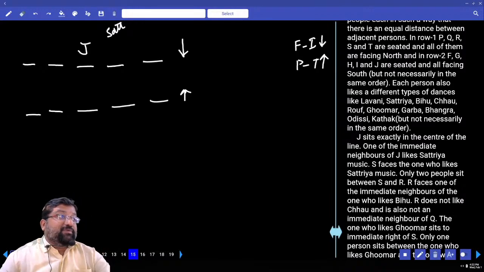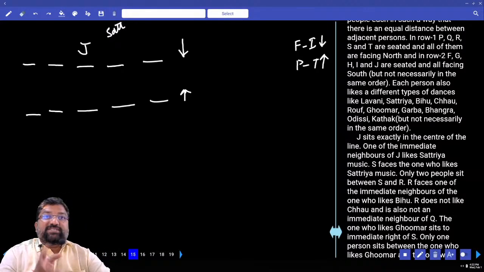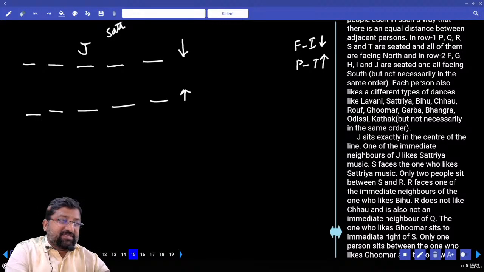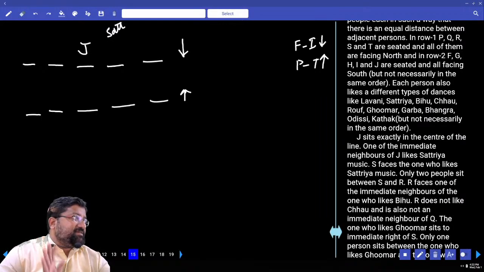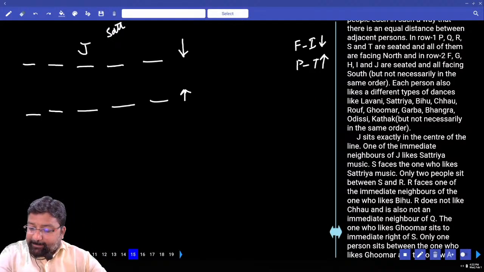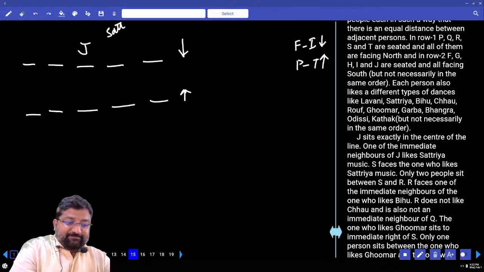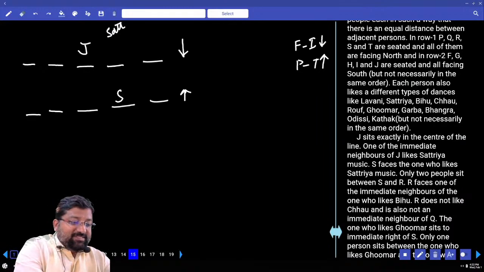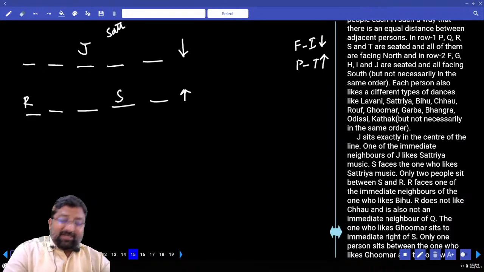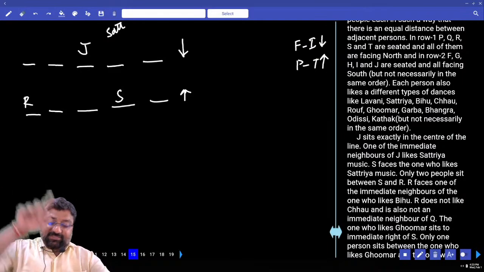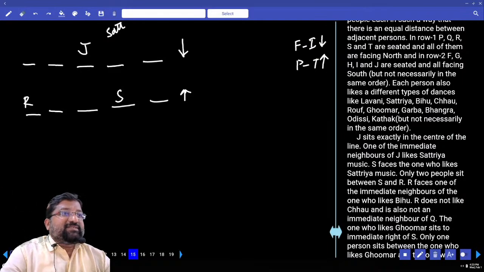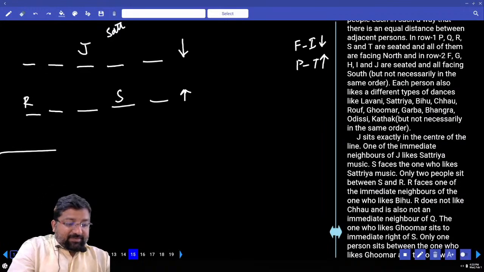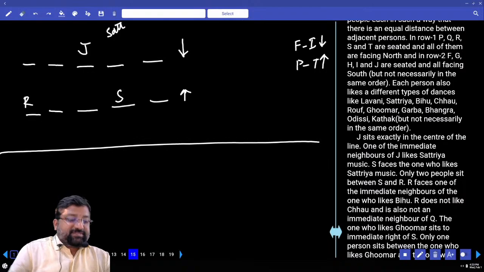We will read another couple of lines to find out whether there is any clue on Satria or J. If there are any clues, surely you have to split into 2 cases. There is no other option. Have to split. Next, S faces the one who likes Satria. Then, only 2 persons sit between S and R. On Satria there is S, on S there is R. On R there is also another person. That means multiple cases depend upon Satria. Right? So surely split the question into how many cases? 2 cases.